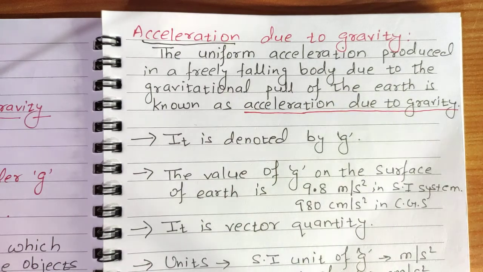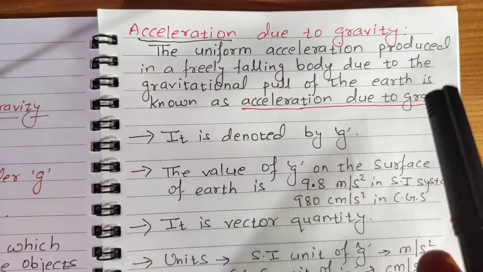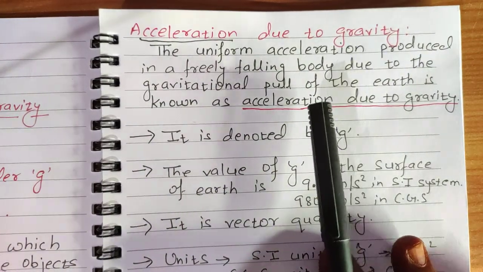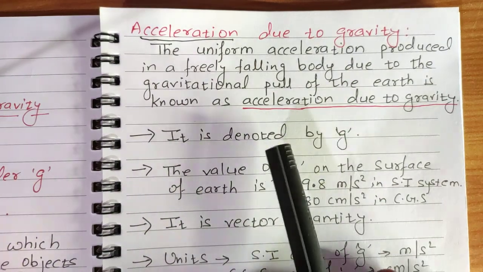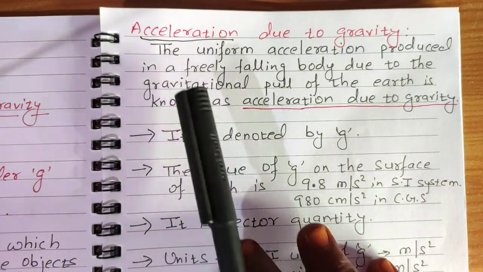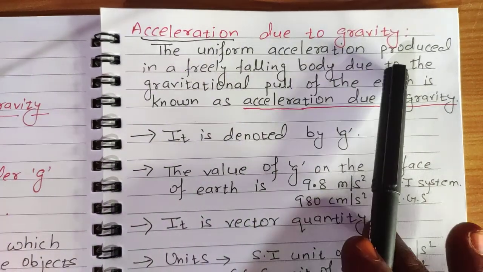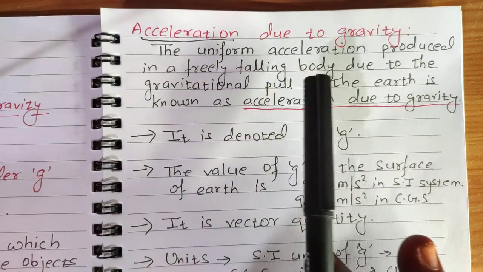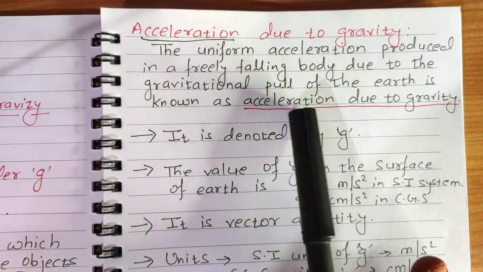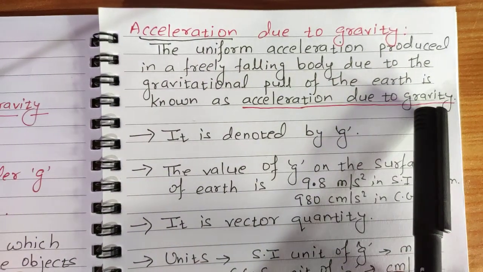Whenever a body, take any body, leave it, it falls freely downwards, its velocity continuously increasing and it accelerates. And how does it accelerate? Uniformly. That uniform acceleration is produced because of the gravitational pull of Earth. That's why it is known as acceleration due to gravity.